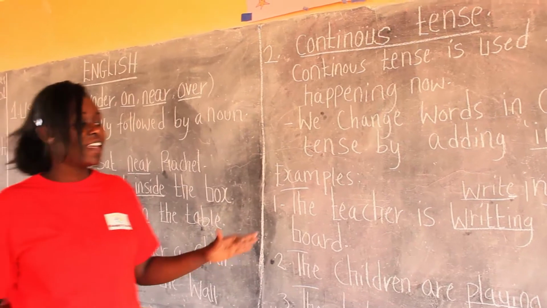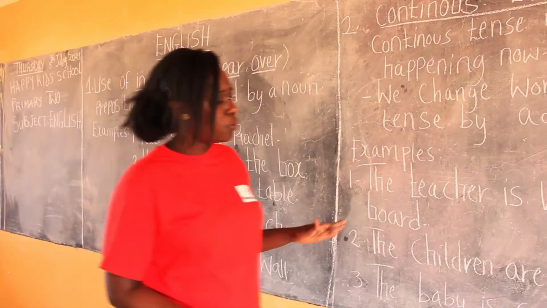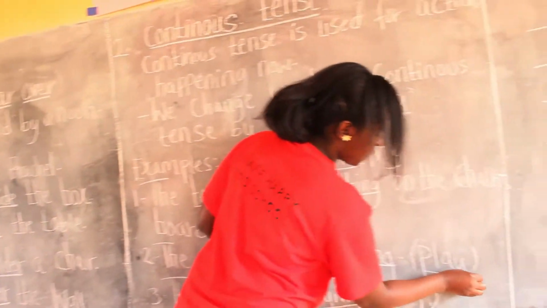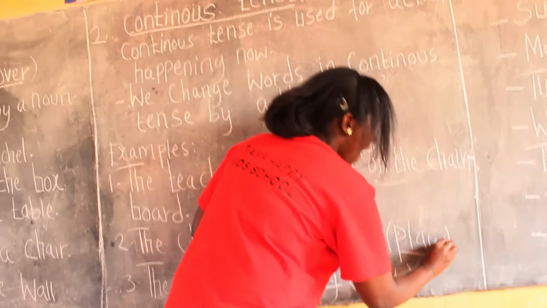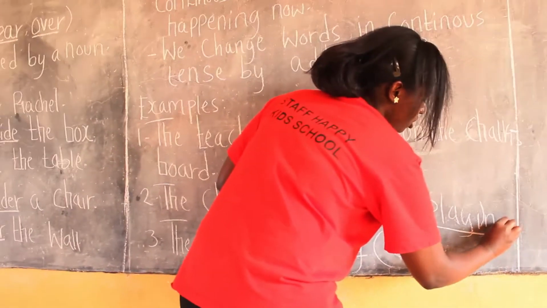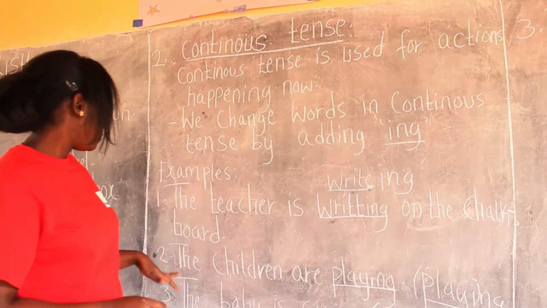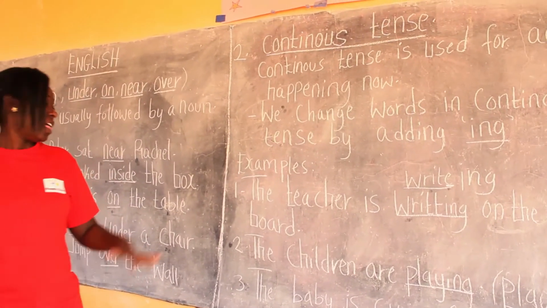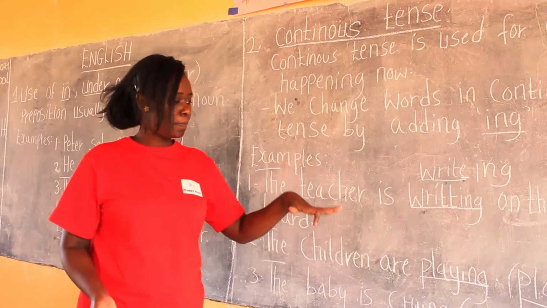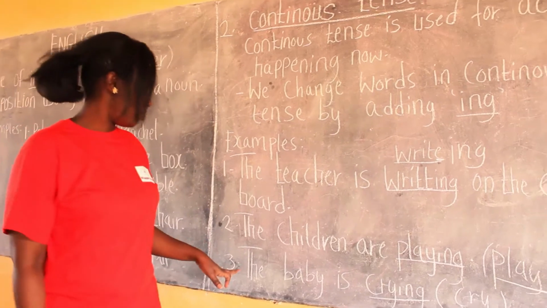Example, we have the children are playing. Which word are we going to change? The word play. What are we going to do? We are going to add ing to make it continuous tense. So, when I read my word, what are the children doing right now? They are playing. Where are they playing? Maybe they are playing outside the classroom.